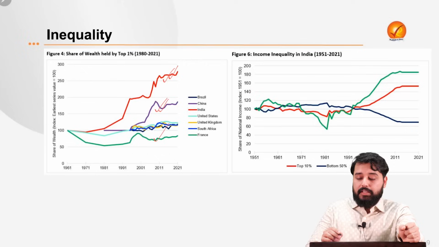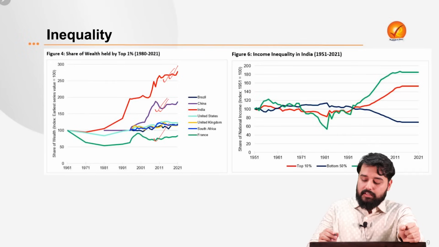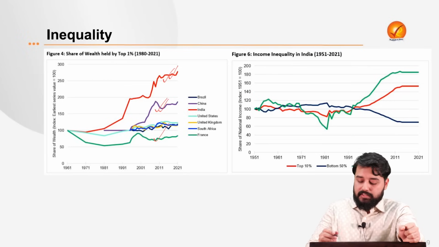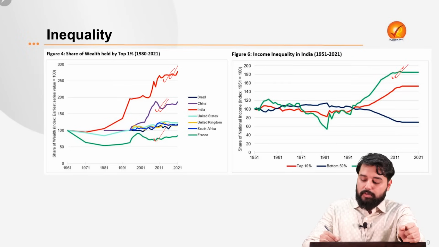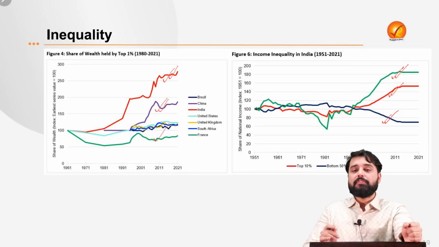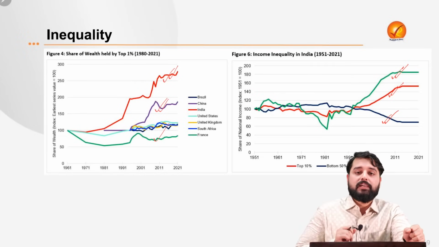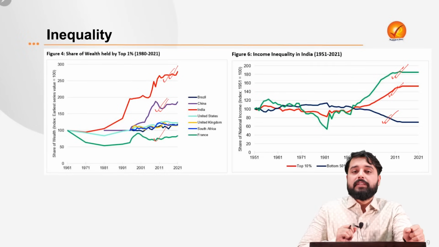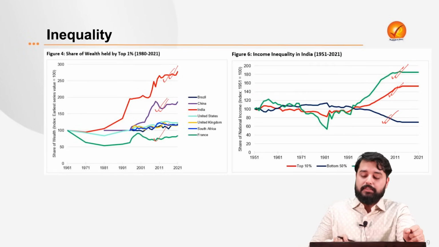And when we look at the income inequalities in India, there also it has been increasing, particularly in the past 2 decades. If you look at the incomes of the top 1%, it is at the highest level. Then comes the income of the top 10%, and for the bottom 50%, the incomes have actually been declining if we compare to the 1961 levels as the base year.